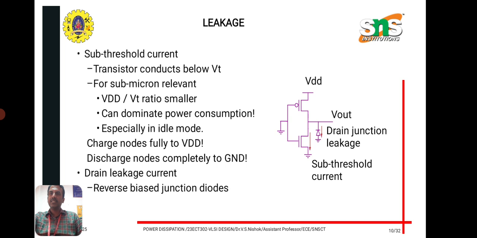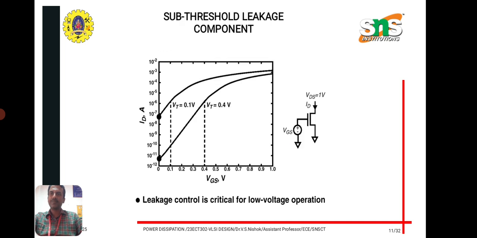And then leakage. Here we are discussing the subthreshold current. The transistors conduct below Vt. If the transistor conducts below Vt, this will occur. Across the transistor or the diode, the current that flows because the transistor conducts below Vt represents the subthreshold current. And here is the plot for the subthreshold leakage component based on the threshold voltages 0.1 volt and 0.4 volt across the transistor circuit, all below the threshold voltage level.